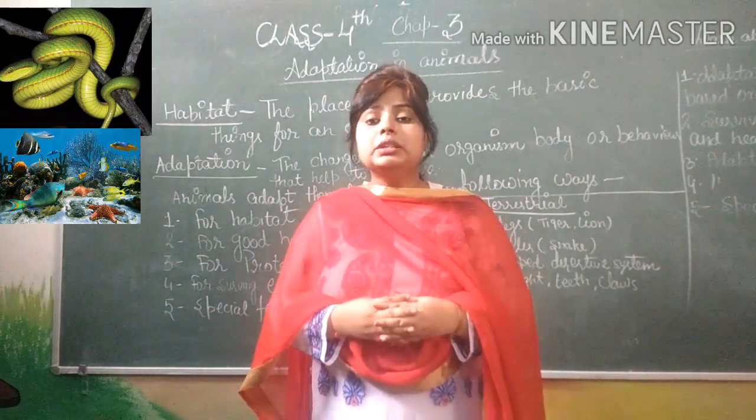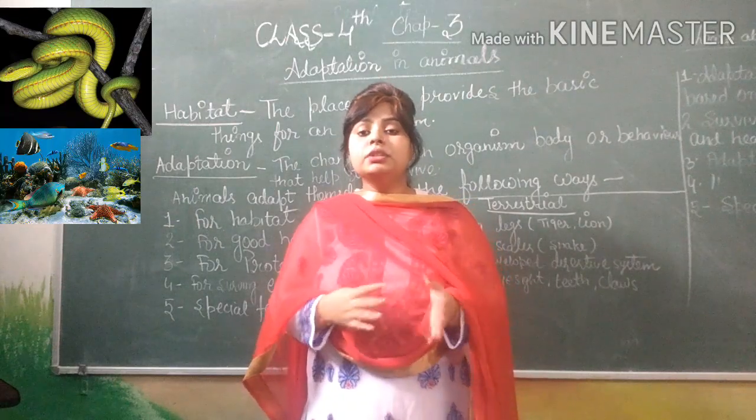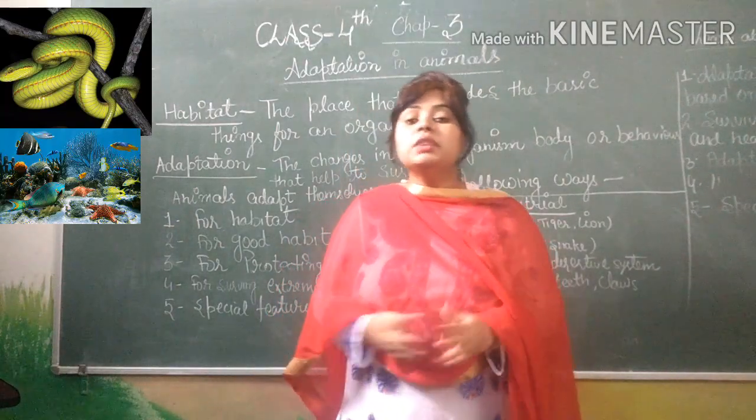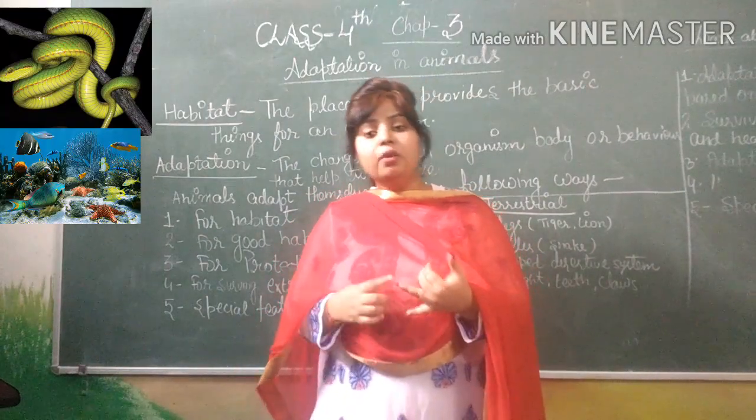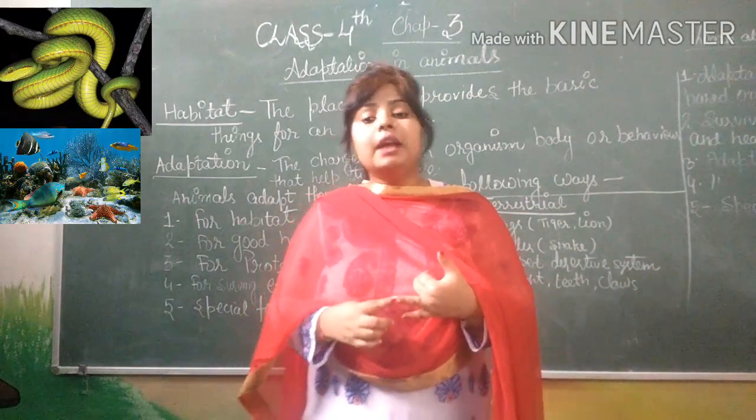The third category is omnivorous animals. Omnivorous animals are those which eat both plant products and the flesh of other animals.